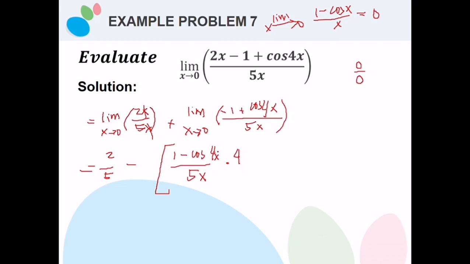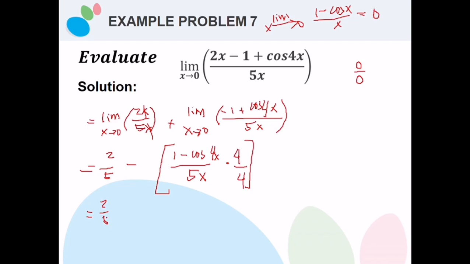So if it is cosine 4x, what you need to do is multiply it by 4 divided by 4. If it is cosine 5x, multiply it by 5. So it depends on the value of the angle inside the trigonometric function. So for cosine 4x divided by 5x, we need to multiply it by 4 over 4, so that we can say that negative